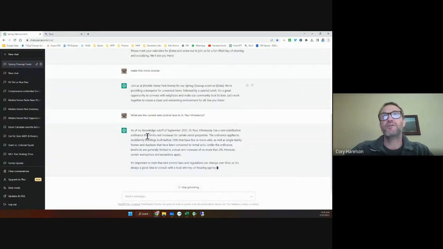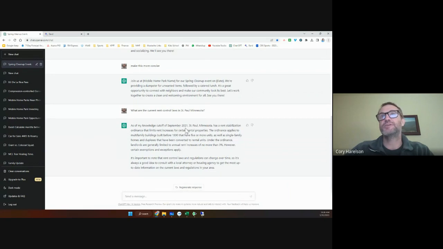Look at this. As of my knowledge cutoff date of September 2021, St. Paul, Minnesota has a rent stabilization ordinance that limits rent increases. So it gives you the best information it can, but ChatGPT, and this is a huge limitation of it, is not hooked to the live internet. It's hooked to like one sample of information, but it's not live. So its knowledge base stops in September 2021. So anything that happened after that, I happen to know that St. Paul, Minnesota has a lot going on with rent control right now that you would want to be aware of if you were going to invest there.